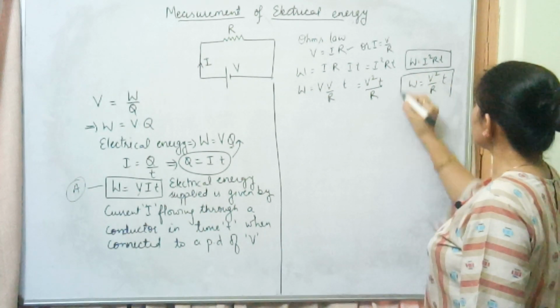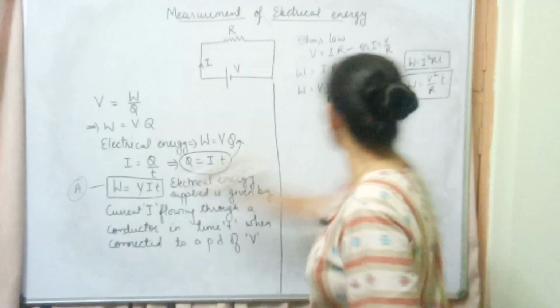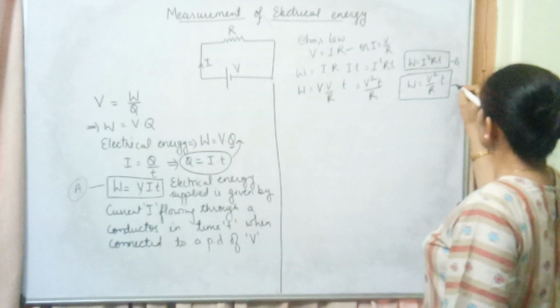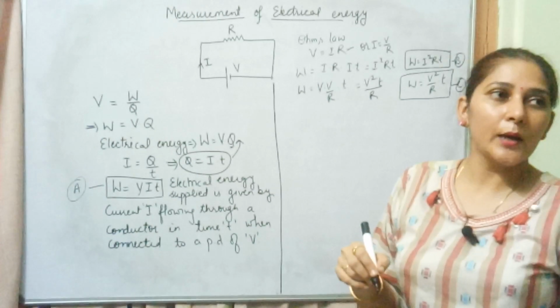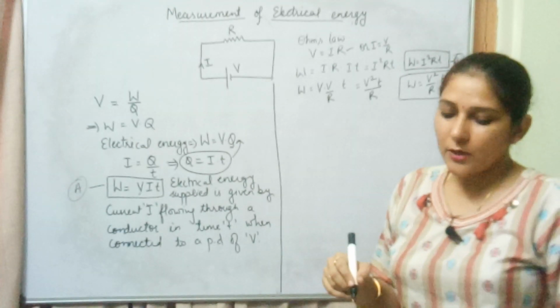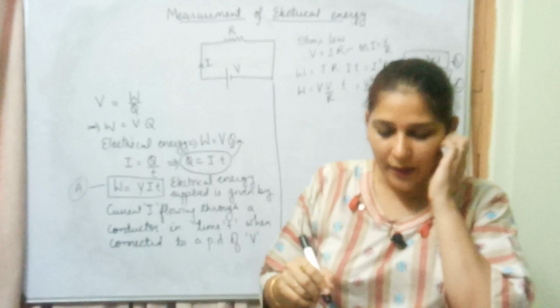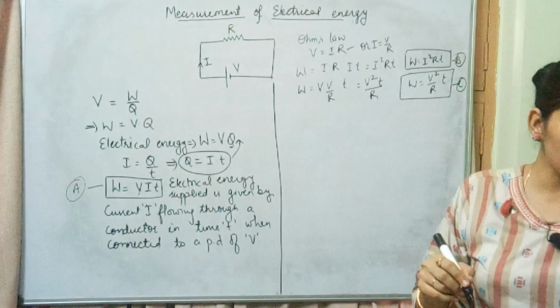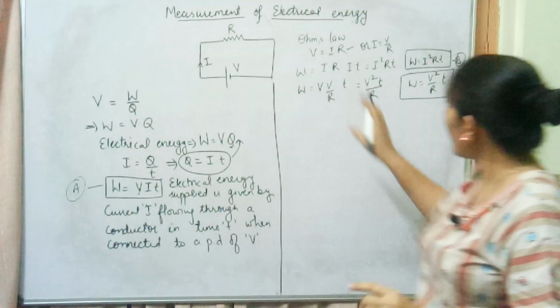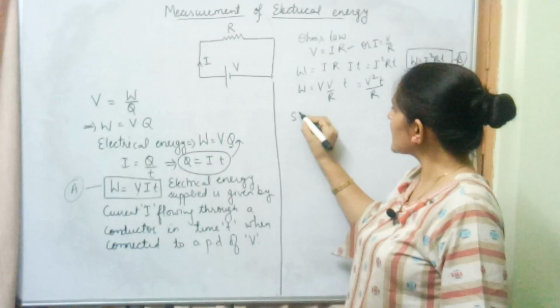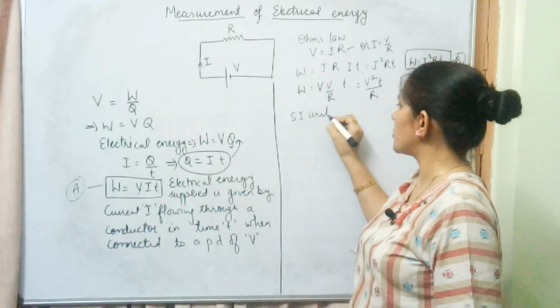So that means these are the three formulas, this equation A, this equation B and this equation C. These are the three equations which are used to find electrical energy supplied. We may use some other things also, but instead of discussing the rest of the things, I want to discuss the SI unit first. What is the SI unit for electrical energy?